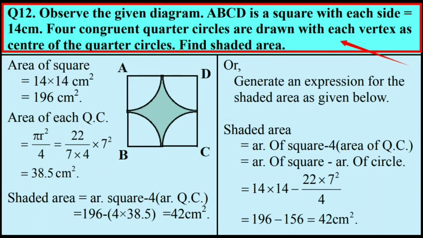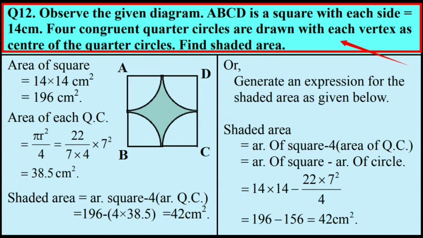Here is another question, question number 12. The question says, observe the given diagram in which ABCD is a square with each side equal to 14 centimeter. 4 congruent quarter circles are drawn with each vertex as center of the quarter circles.